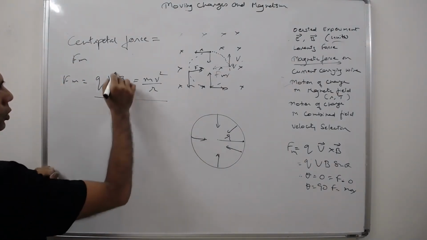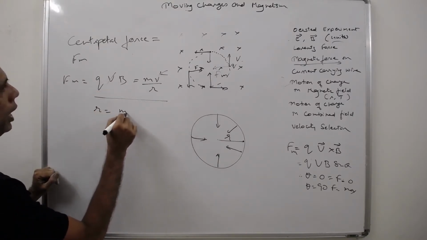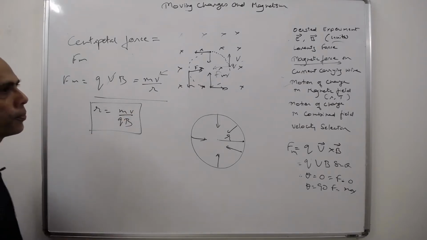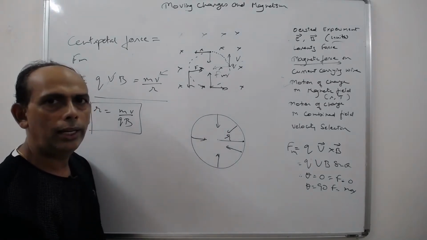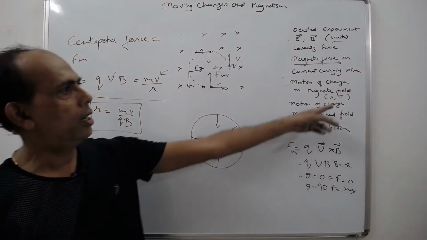What is the radius? This v cancels one v, so only one remains. So r is equal to mv upon qB. This is the radius of the path of the charge which is going around the helical circle, right? So that's the radius. Now understand what the time period is.